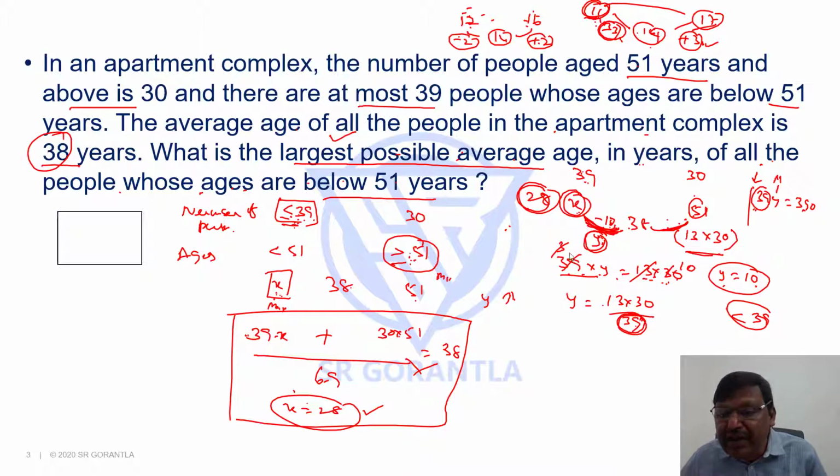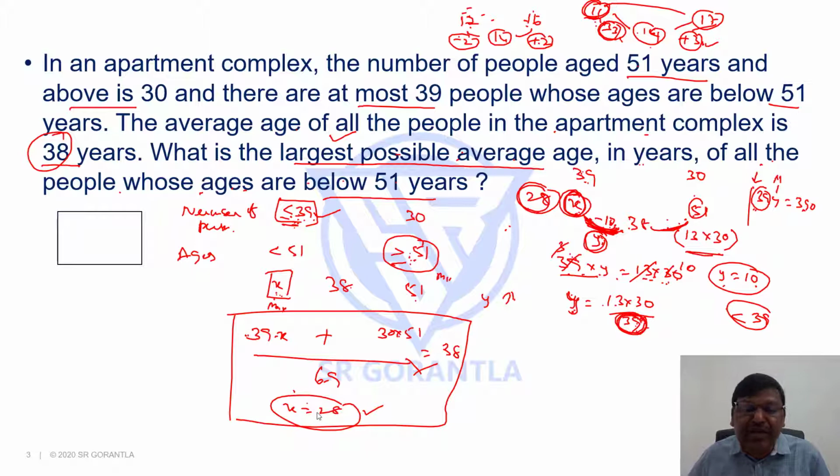That can happen only when I take 39, right? I gave two explanations. One, y is 13 into 30 by 39, so when the denominator is decreasing, the y value will be increasing. Once y increases, this difference is increasing, so instead of 10, if it is 11, then x will be still less. That's the reason we obtain the maximum value for this group when I have 39 people.